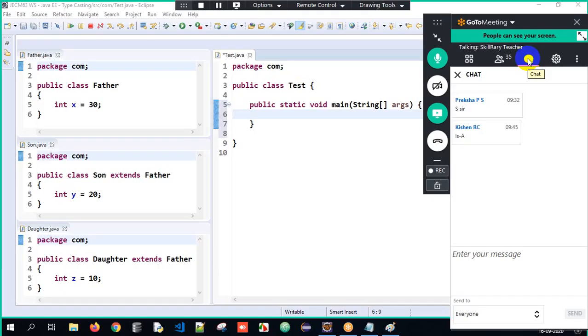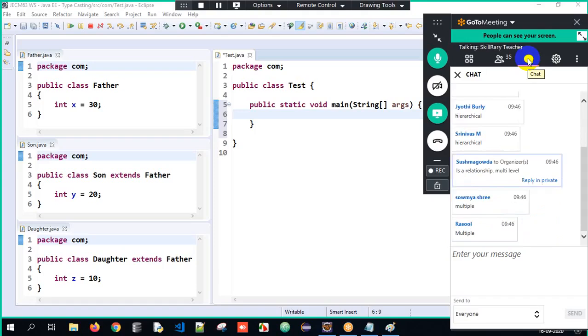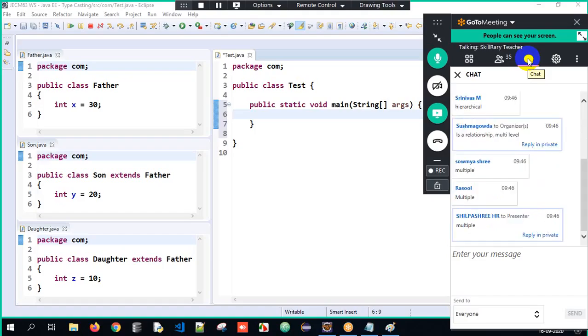But we have different types under it: single level, multi-level, hierarchical, multiple, hybrid, right? So what type of relationship is this? Is it multiple or multi-level? Is it multiple or multi-level, guys? Multiple or multi-level? You're getting confused, okay? Tell me one thing, multiple or multi-level?